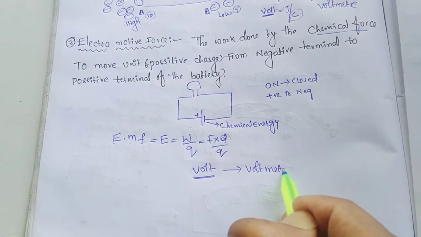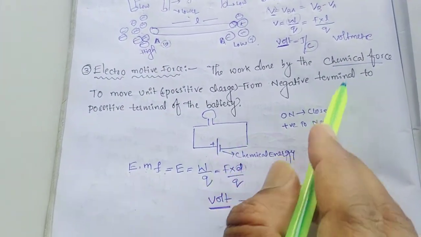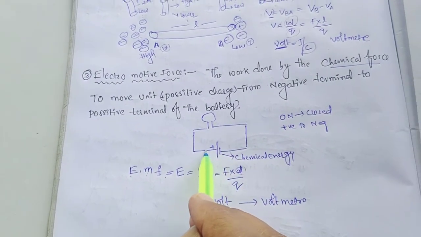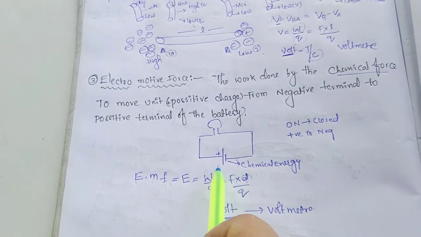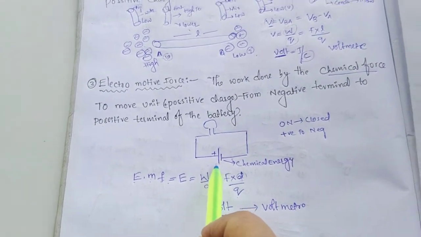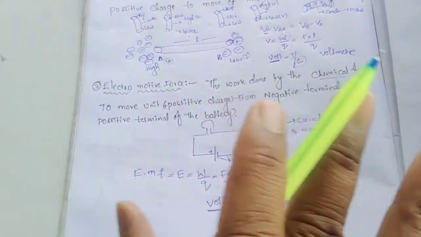So what is electromotive force? The work done by the chemical force to move the positive charge from the negative terminal to the positive terminal of the battery is called electromotive force.